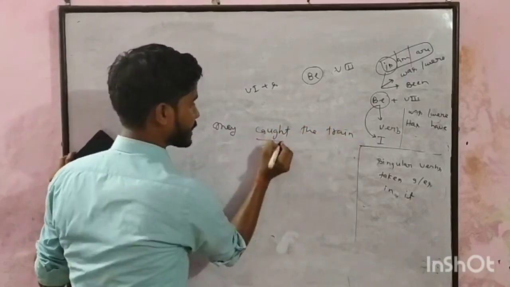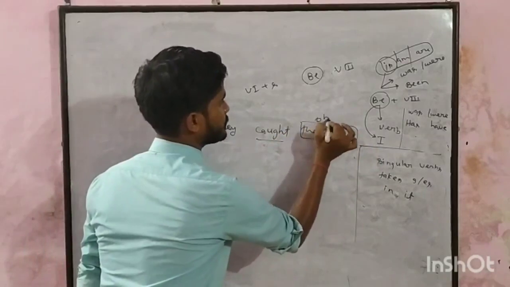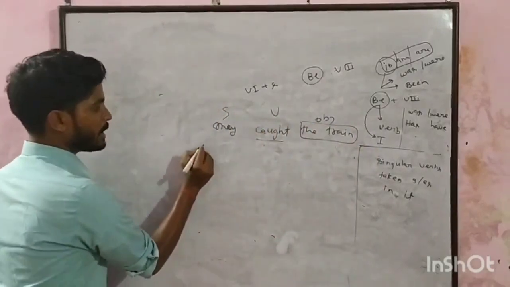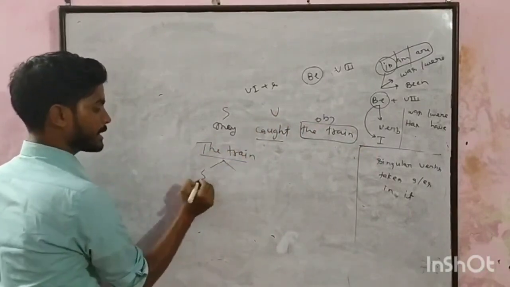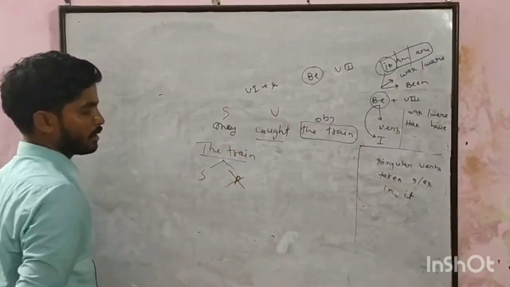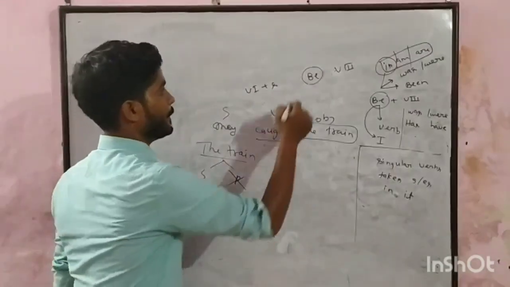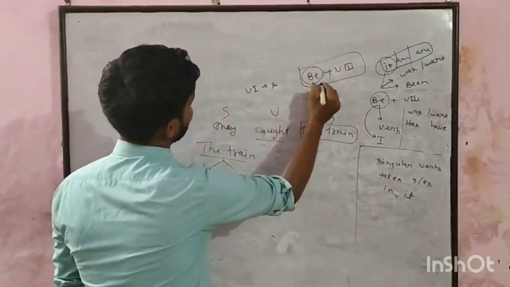It is second form. Fine. This is subject, this is verb and this is object. Put the object at the beginning. The train. Train is singular or plural? It is singular. So we will use singular helping verb according to the verb. Be plus third form of verb, and second form of be.